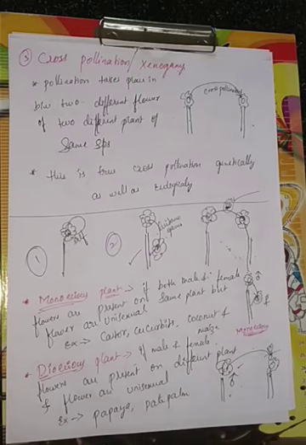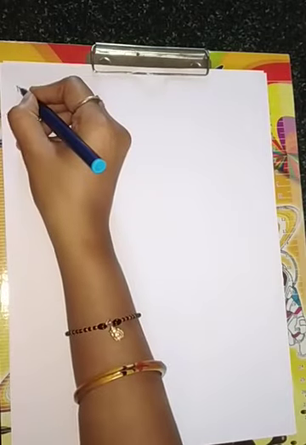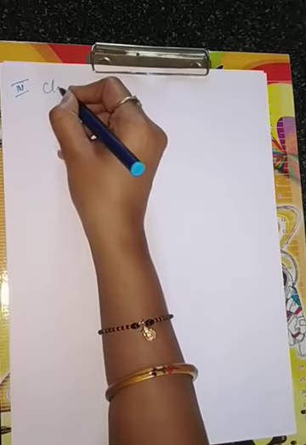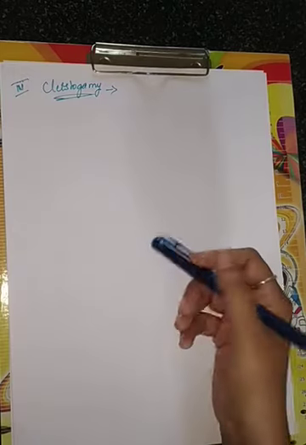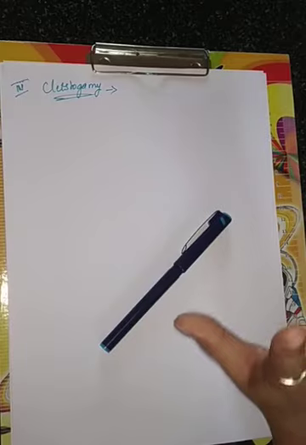One more kind of pollination is there, which comes under special pollination, that is called cleistogamy. Cleistogamous flower means, in some plants, bisexual flowers are formed which never open throughout the life.